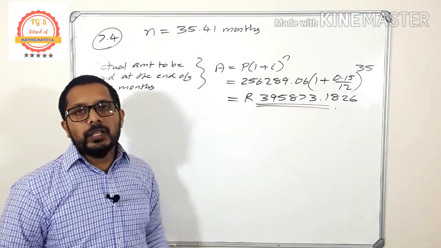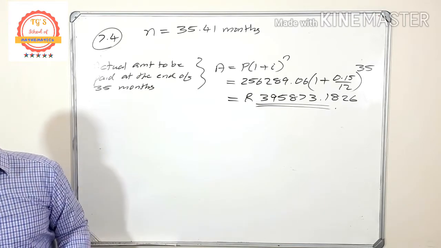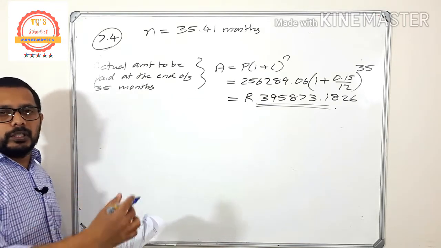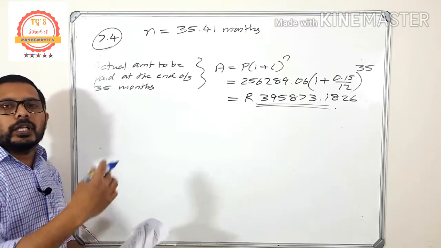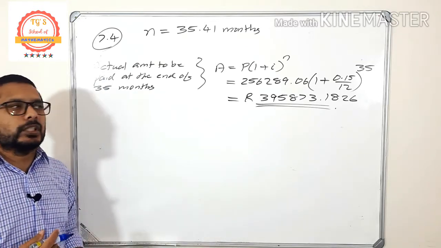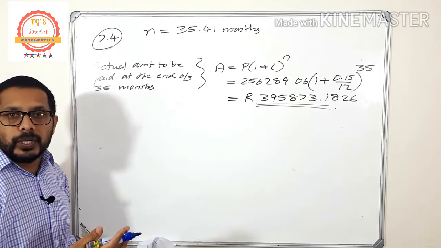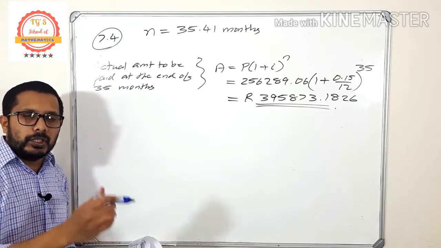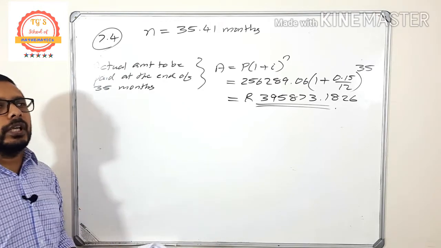Now I am going to find, using the monthly installment of 9,000 like that, after 35 months how much she is supposed to pay.